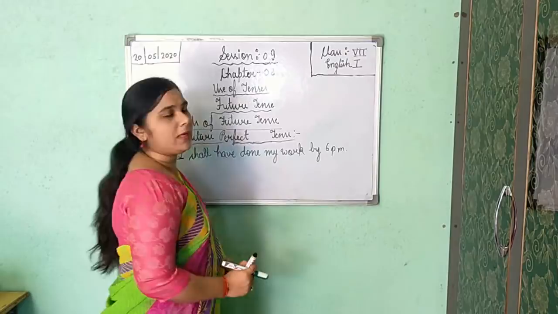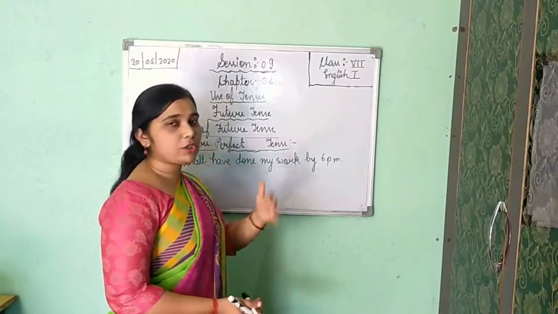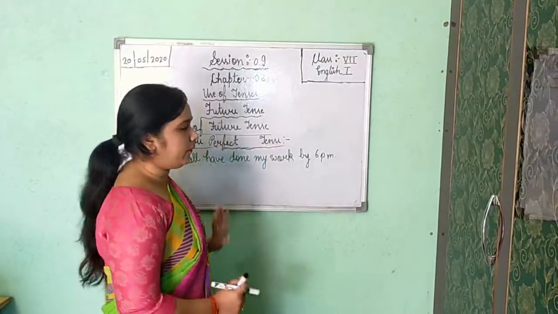My work by 6 p.m. By 6 p.m. It is showing certainty. Okay, it is showing a certain time. So it means the given sentence is used in future perfect.